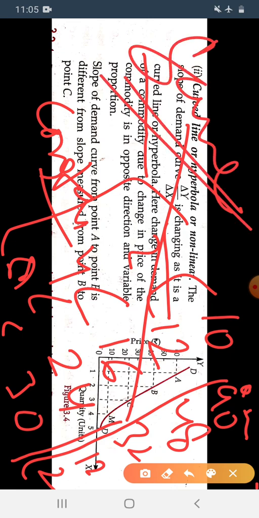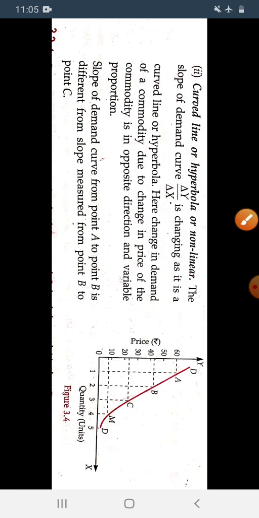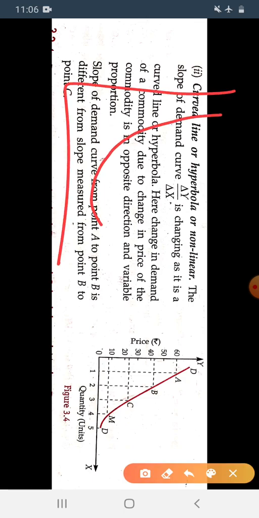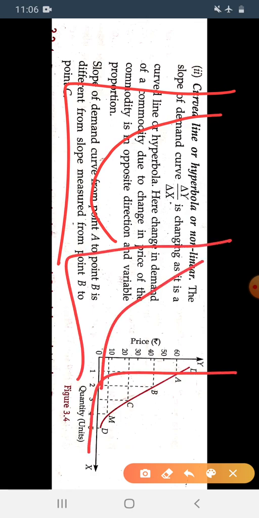Then we have taken the quantity: 2, 90, 48, 32, 12. So the quantity demanded also does not change in the same proportion. It changes in a variable way. In that condition the curve will be curved, or hyperbola, or non-linear. Non-linear means it is not a straight line, it is a curve.